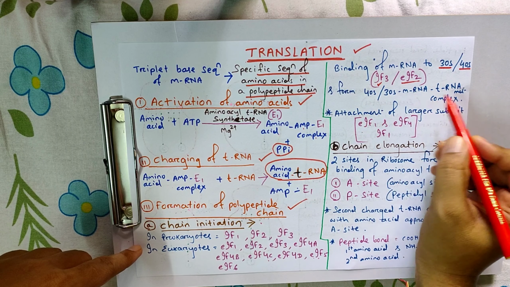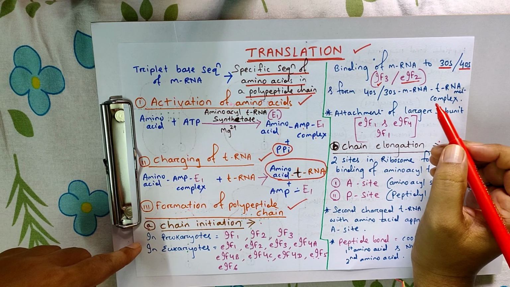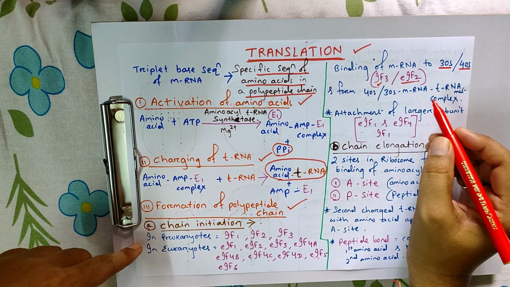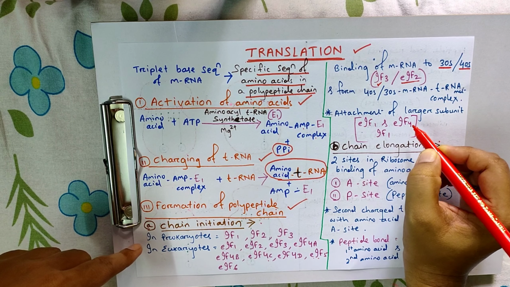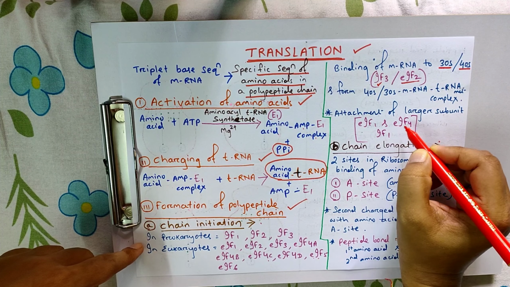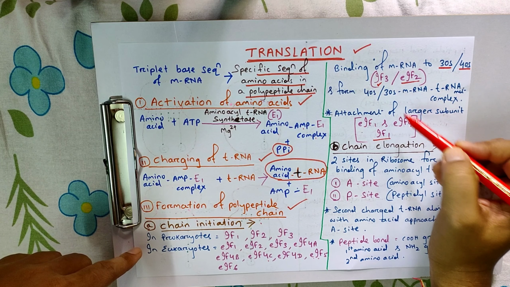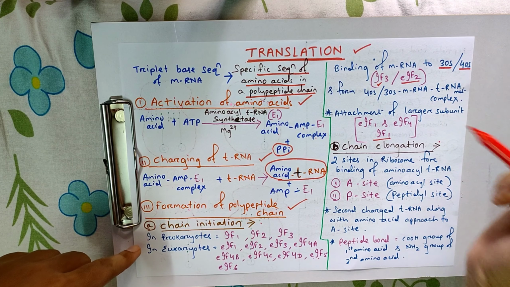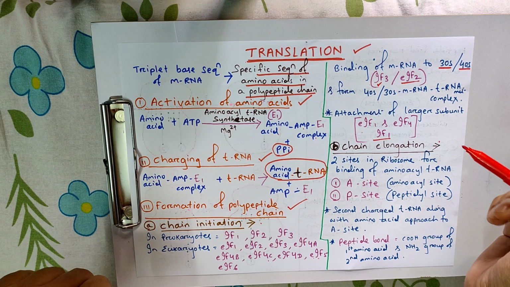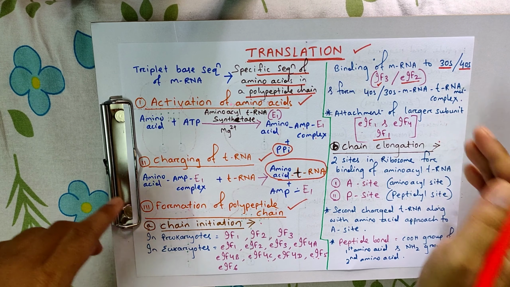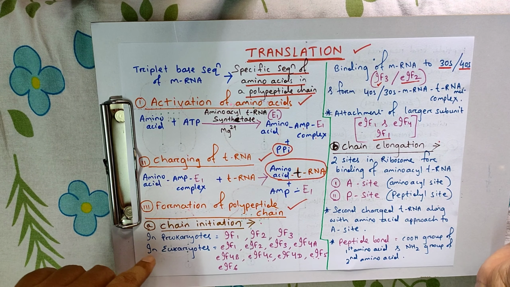Next, after the complex formation, the larger subunit attaches with the help of initiation factors, that is eIF1 and eIF4 in eukaryotes and IF1 in prokaryotes. These are the important initiation factors, while the other initiation factors support partially, but these are the main initiation factors.